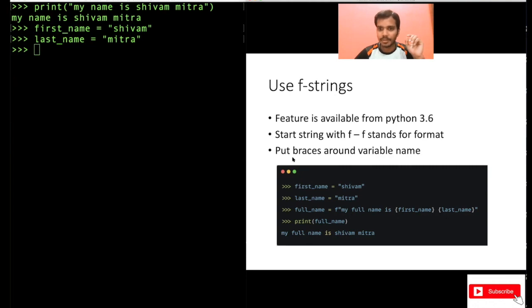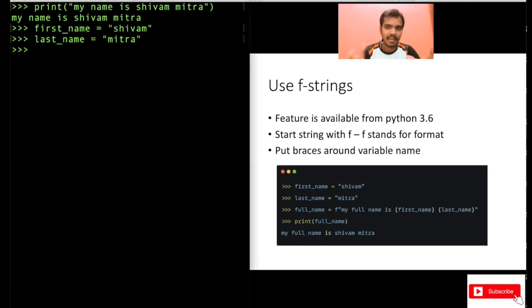Now how you can do it is that you put braces around the variable name. This is important. See this example on my left hand side. Now look at the right hand side. Now I want to write full name and I want to write something like my name is. I told you I cannot directly write Shivam Mitra here. That is cheating, right? So I have to use the variable name. I have to substitute the value of first name, so you just open braces here and write first name.